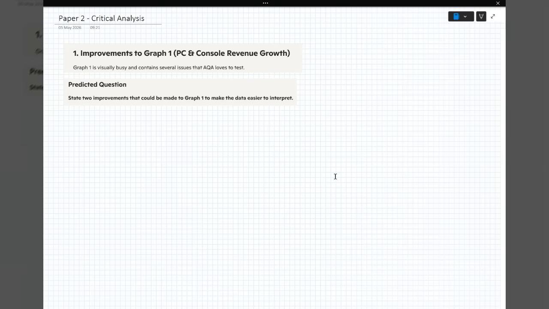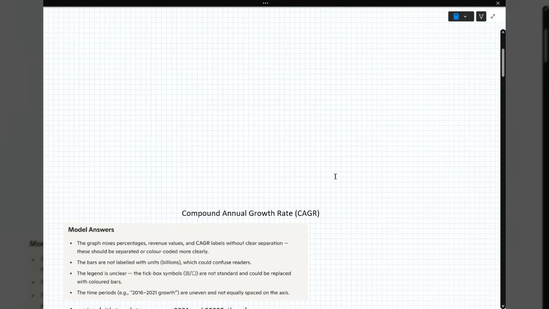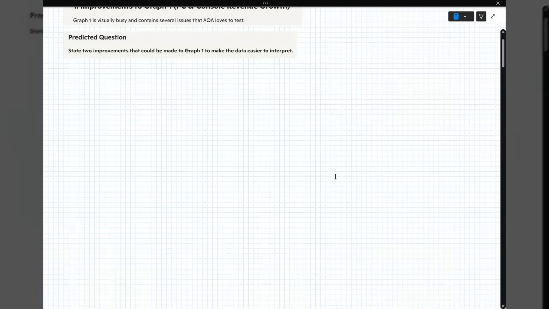Improvements to graph 1, PC and console revenue growth. So let me just get graph 1 out. Graph 1 is visually busy and contains several issues that AQA love to test. So the predicted question is, state 2 improvements that could be made to graph 1 to make the data easier to interpret. I just scrolled down. Pause the video, have a go if you want to, and then we'll go through it in a minute.